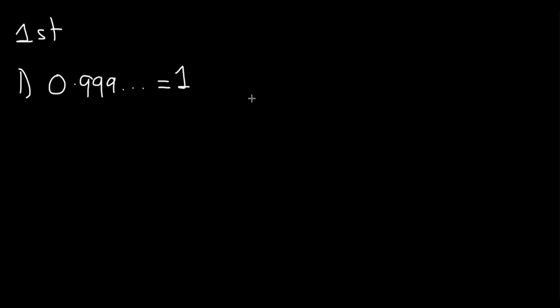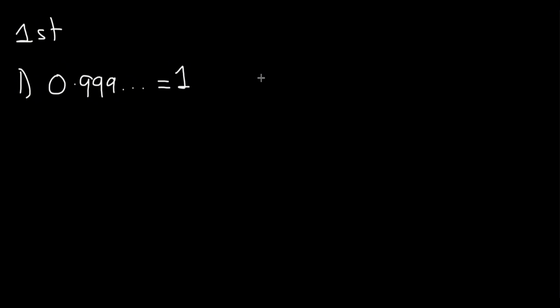The first statement is 0.999 recurring, which just means it goes on to infinity, is equal to 1. Now, a lot of people that don't really understand the subject will tell you that no, it can't equal 1. It's very close to 1, but it isn't 1. That's impossible. So I'm going to show you 2 proofs today that will show you that 0.99 recurring directly equals 1, no more, no less.